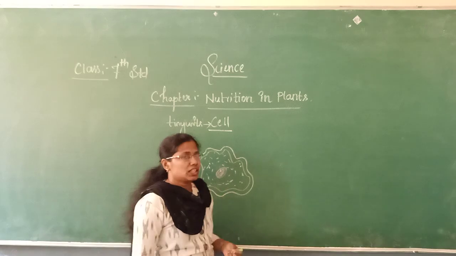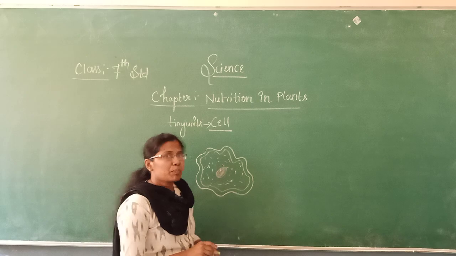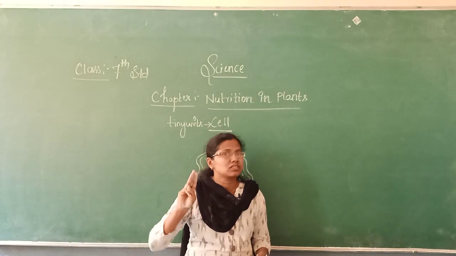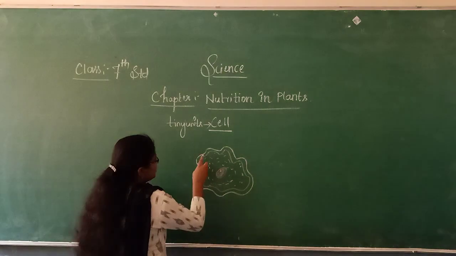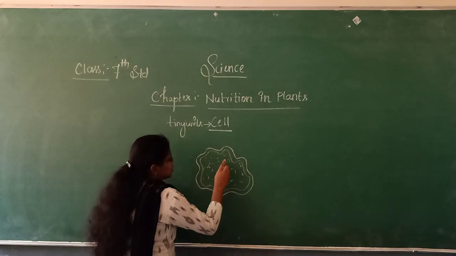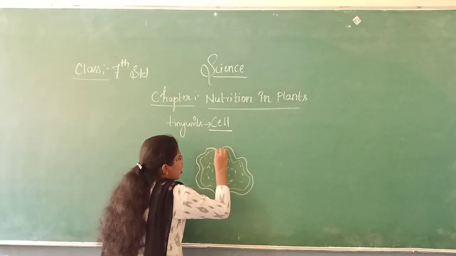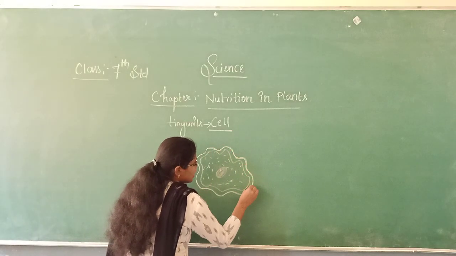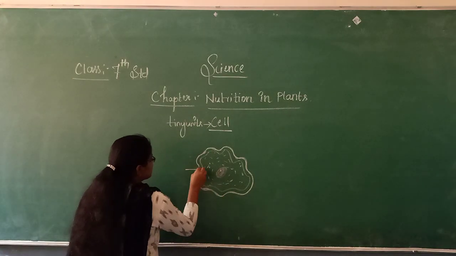Here I have drawn a simple rough diagram of a cell, but I am going to label the three important parts of a cell. The very first one is the outer layer. The cell is covered by an outer, very thin layer, and this layer we call it